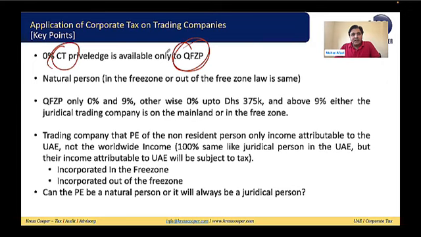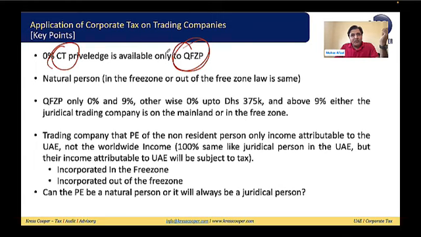Second important thing: natural person. It doesn't matter whether a natural person is in the free zone. If someone is engaged in a trading business, your status is a natural person, you are a sole establishment, you are a civil company, or you are acting in your individual capacity as a freelancer, then it doesn't matter whether you are in the free zone or on the mainland, the treatment is the same.